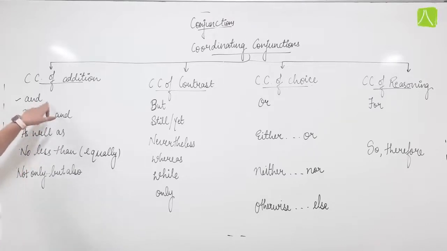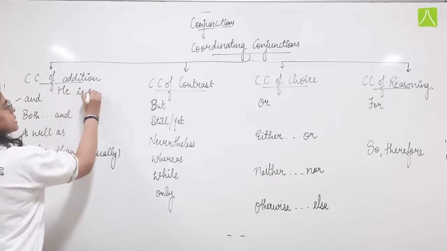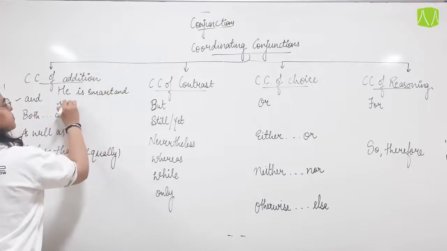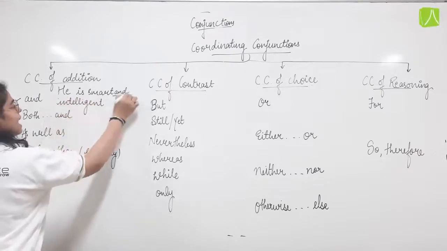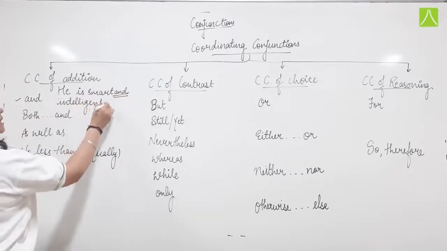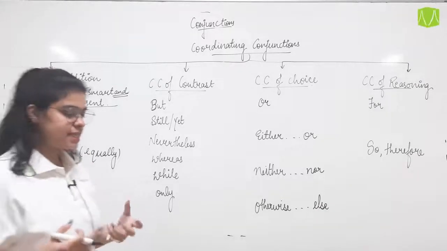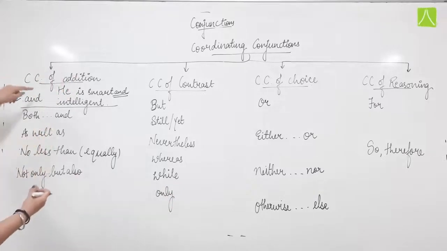How will we use it? And. For an example of and, we have already seen one. He is smart, he is intelligent. For the same we are writing, he is smart and intelligent. So, here the word and helps us to add both the sentences without using a full stop in between. This is the function of and, when we are writing two sentences that are equally important and can be adjoined using the coordinating conjunction and.